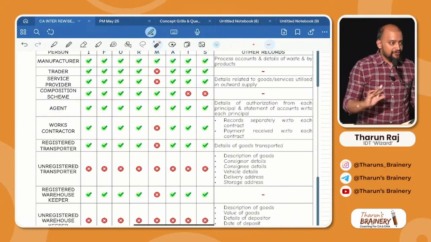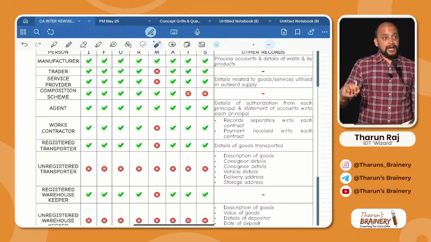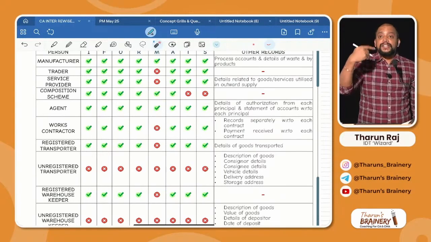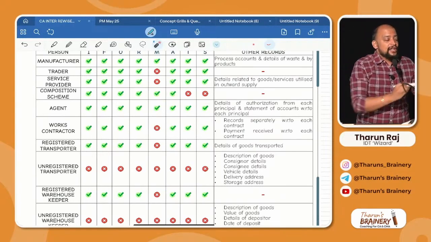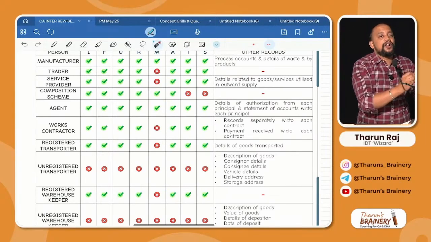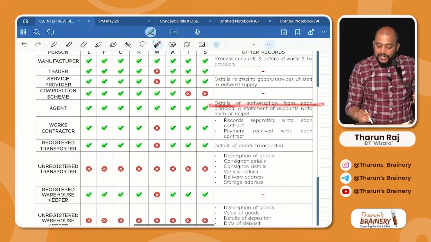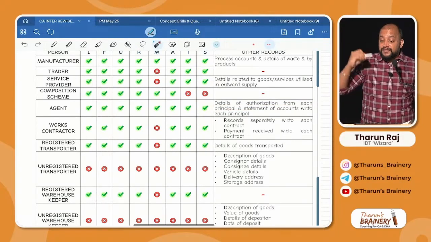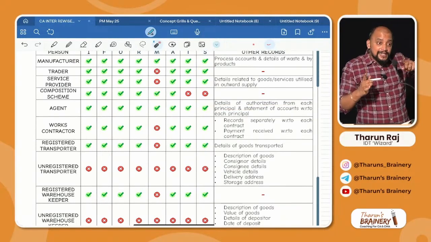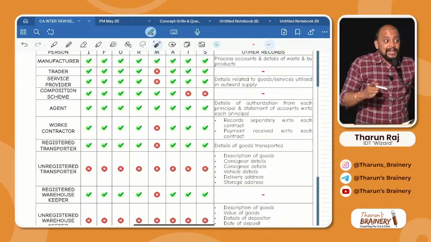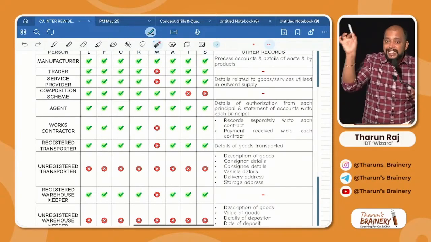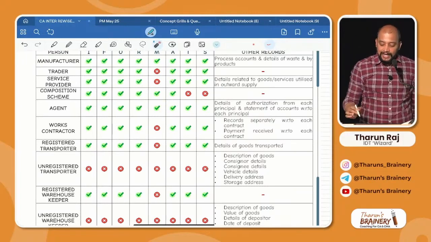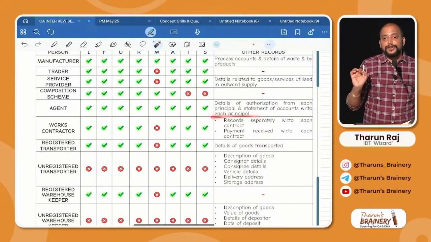Everything, I formats plus extra. They enter into a contract with every principal, so the principal will authorize them to act as an agent. That copy of authorization, copy of contract, details of authorization from each principal. Then in the consignment chapter you would have studied, every consignment agent will send the account statement to the consignor. In that account statement they will mention how much sales is made, how much commission they deducted, etc. That account statement also should be maintained. Statement of accounts with respect to each principal.